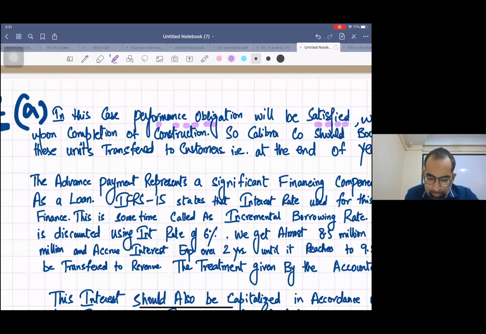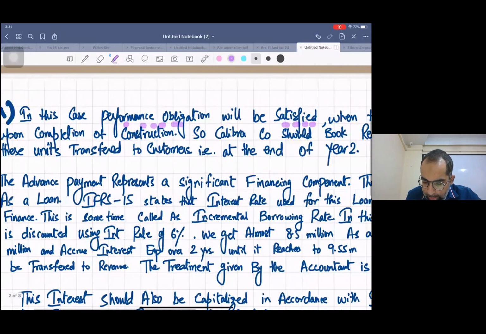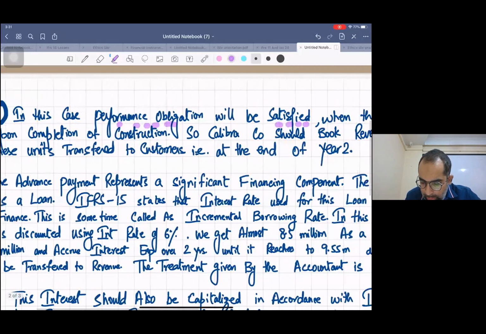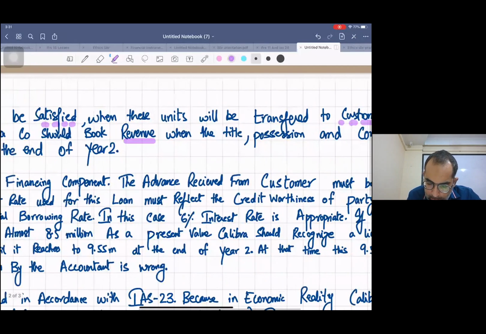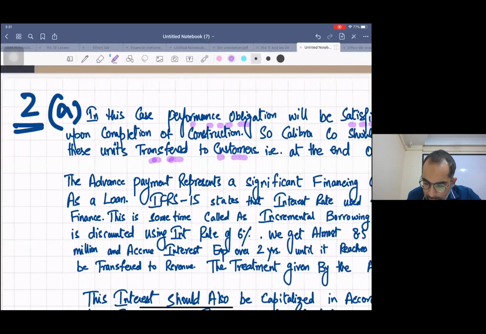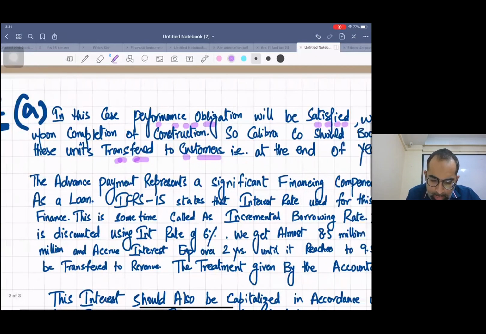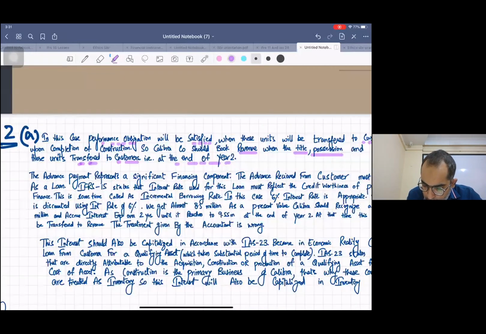So Calibra should book revenue simply when the title, possession, and control of these units are transferred to customers. That is at the end of year two. And if you want, you can write in brackets, point in time.